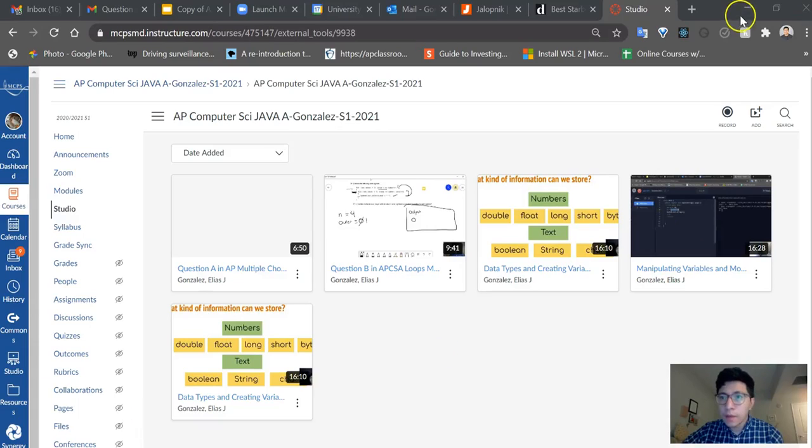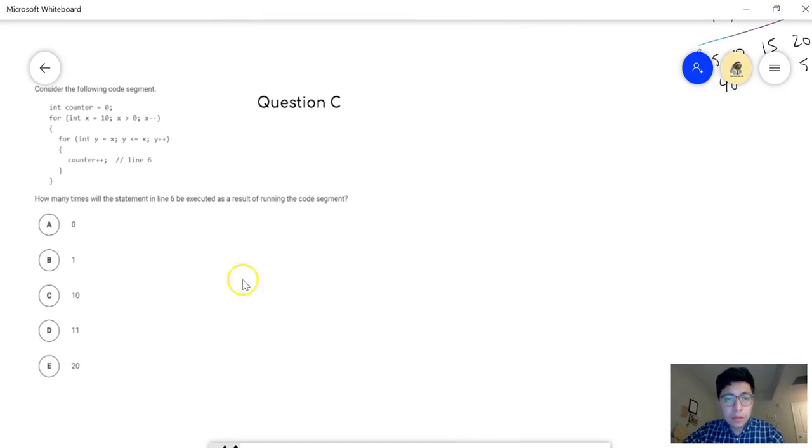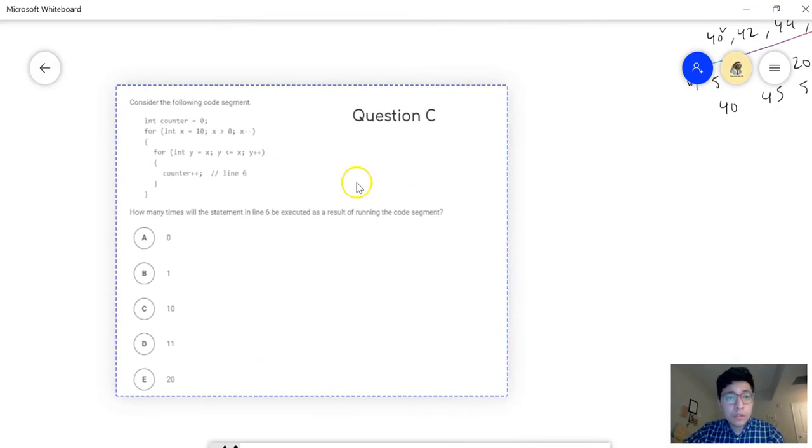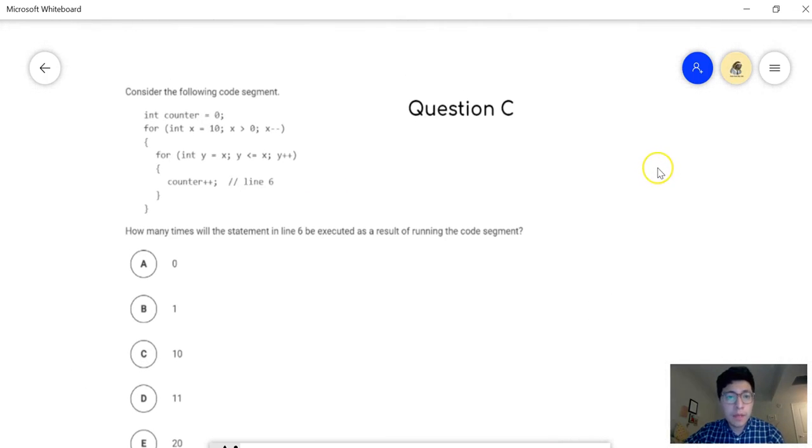All right, let's go ahead and take a look at our next question here. Question C. So, consider the following code segment. Int counter equals 0. Start with the variable x and dealing with another one over here. Okay, I'm not going to worry about it just yet. Let's see what the question is asking me. How many times will the statement in line 6 be executed as a result of running the code segment? And our line 6 is here where it says counter.